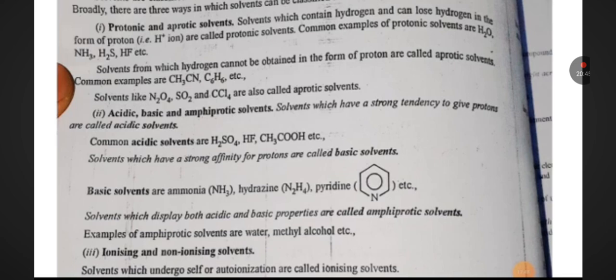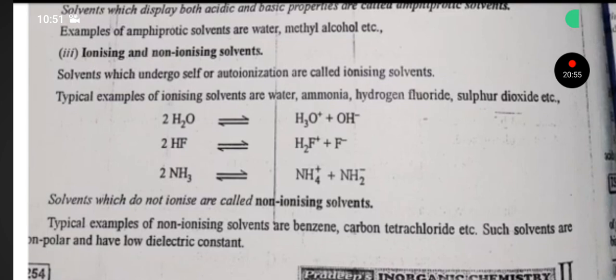Ionizing and non-ionizing solvents. Solvents which undergo self or auto-ionization are ionizing solvents. Typical examples are water, ammonia, hydrogen fluoride, sulfur dioxide, etc. Solvents which do not ionize are non-ionizing. Examples: benzene, carbon tetrachloride. Such solvents are non-polar and have low dielectric constant.